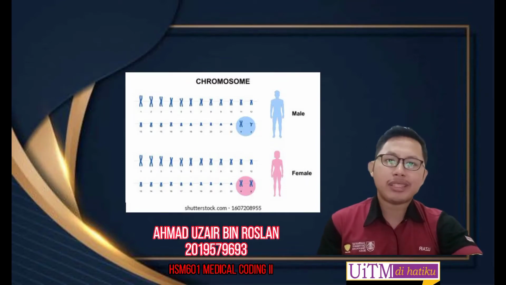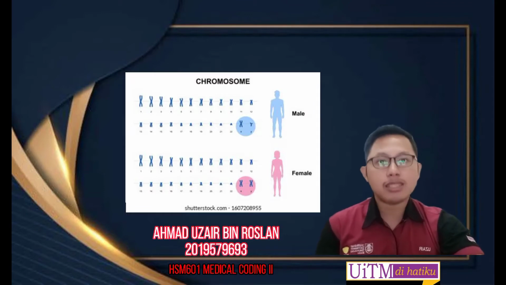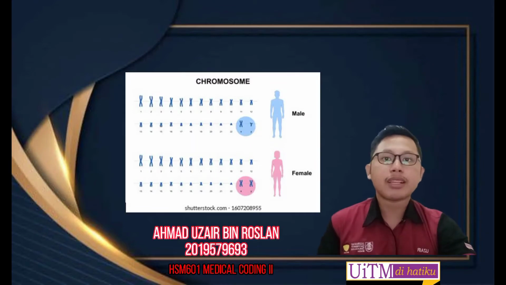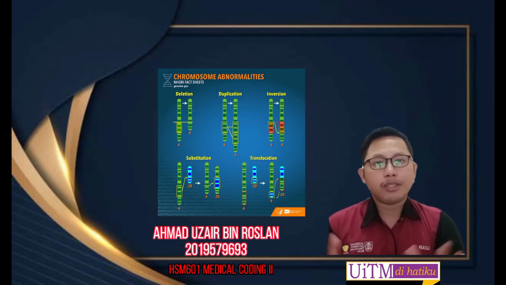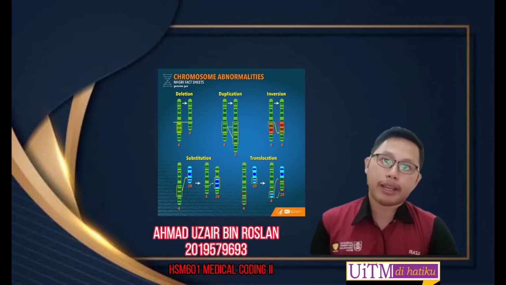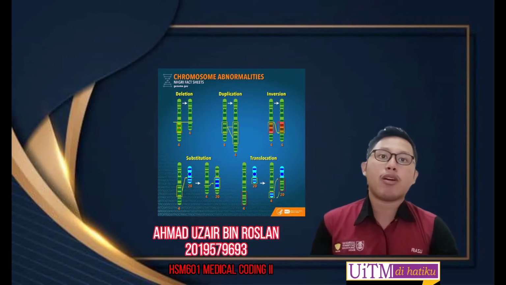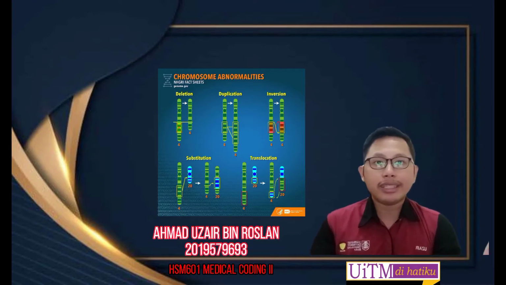All of the information that the body needs to grow and develop comes from chromosomes. Each chromosome contains thousands of genes which make proteins that direct the body's development, growth, and chemical reactions. Many types of chromosomal abnormalities exist, but they can be categorized as either numerical or structural. Numerical abnormalities are whole chromosomes, either missing from or extra to the normal pair. Structural abnormalities are when part of an individual chromosome is missing, extra, switched to another chromosome, or turned upside down.